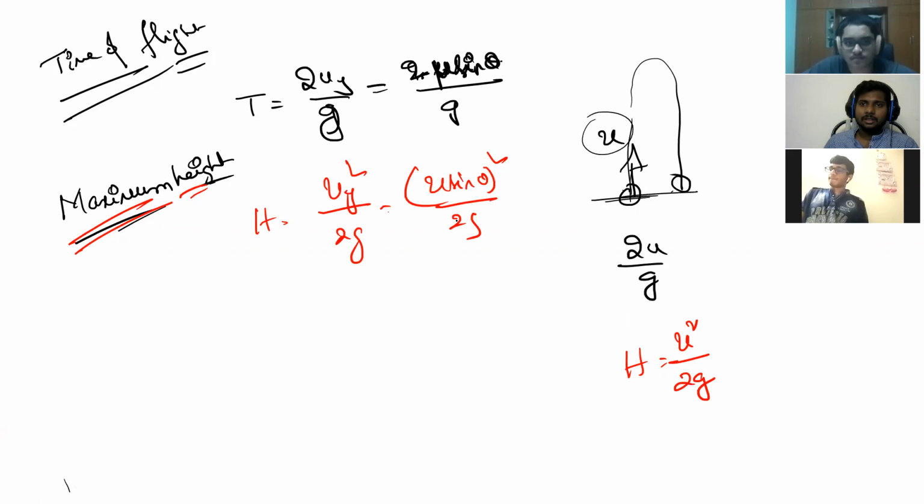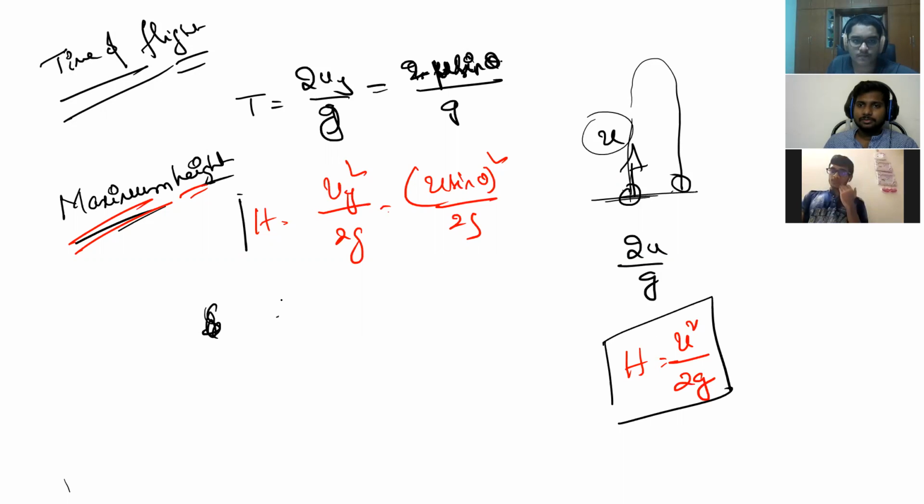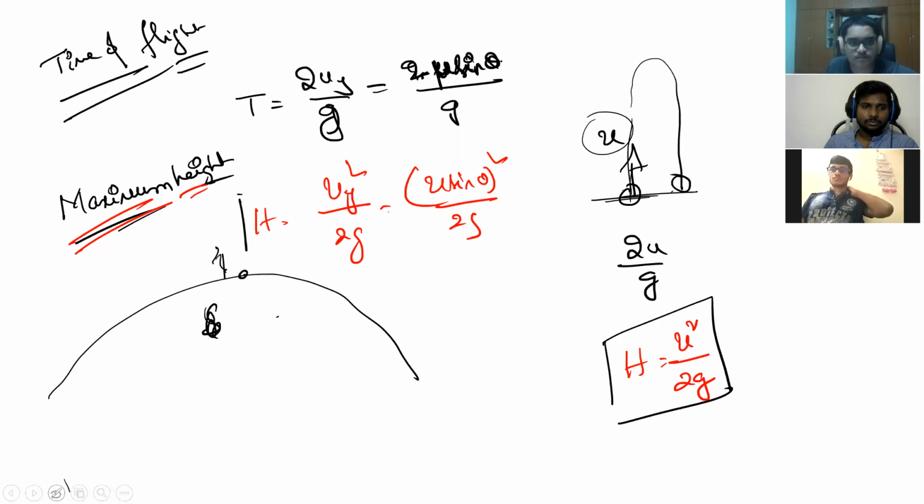Yes, sir. You tell me if you don't understand it. Maximum height is u square by 2g. You know this formula or not for one dimension? No? Good. Recollecting, sir. You're recollecting. So okay, maximum height is what? When vy becomes 0, or not? Yes, sir. So vertical direction velocity will become 0 at the topmost point or not? Tell me. Yes, sir.